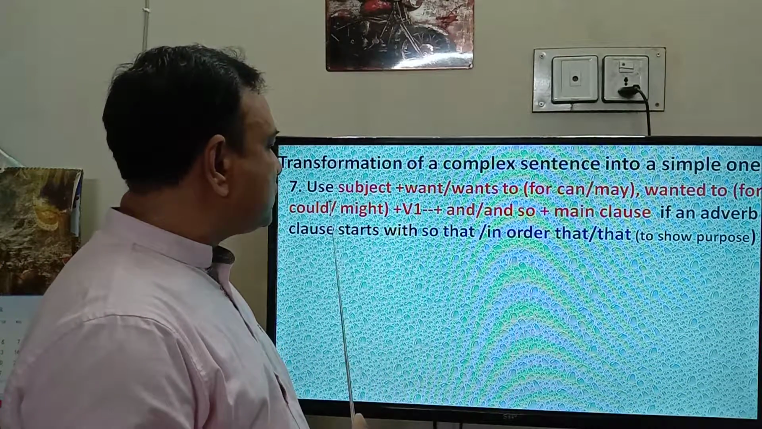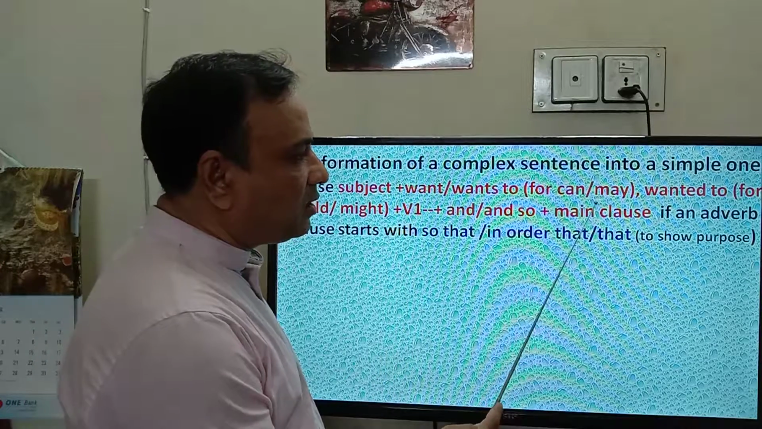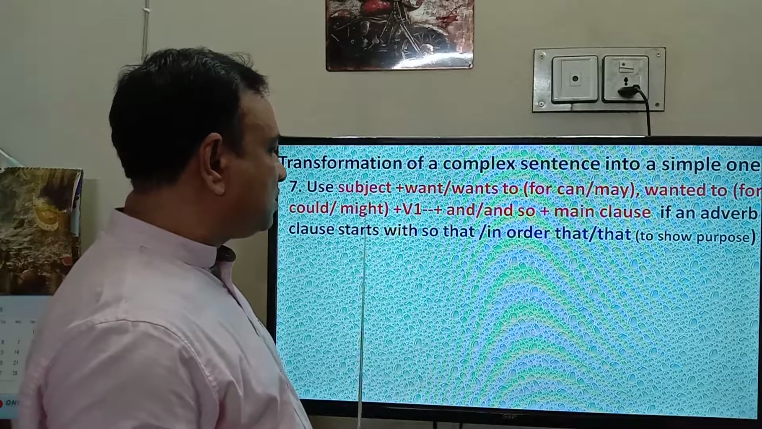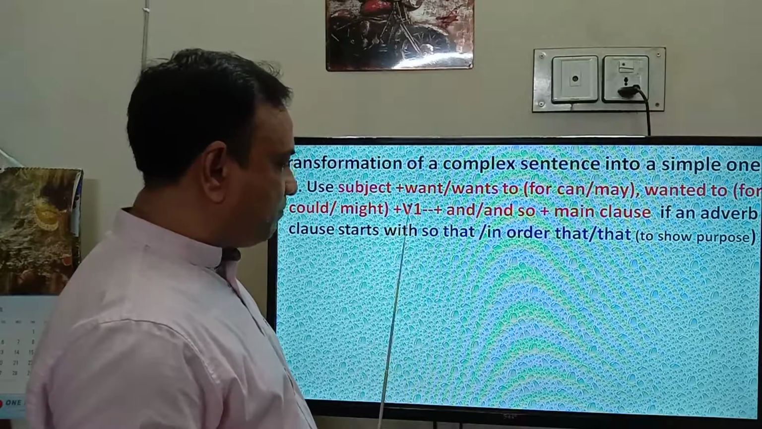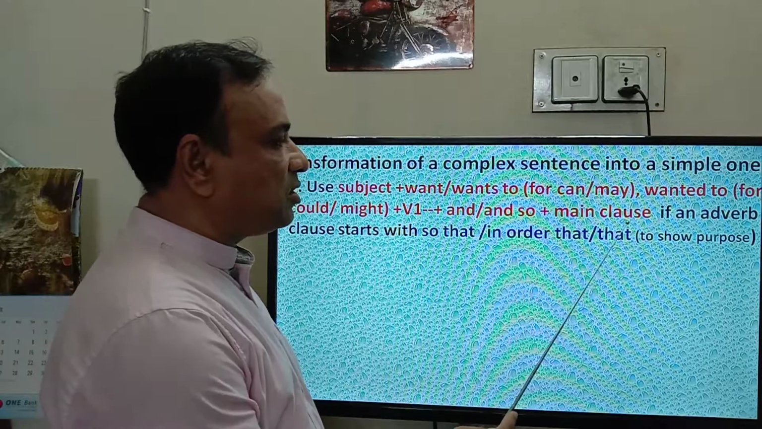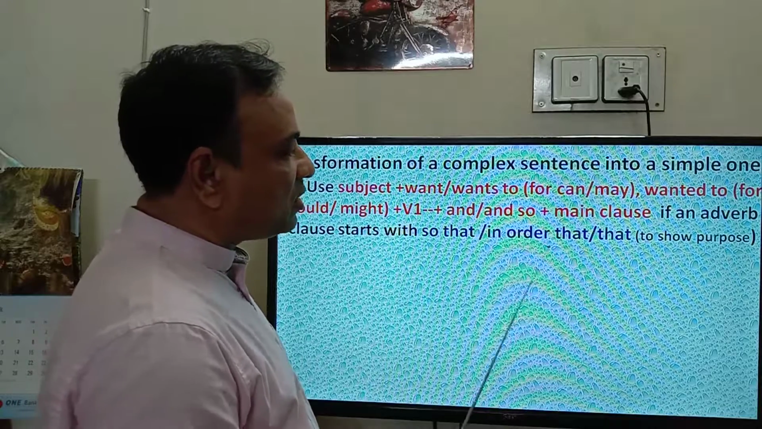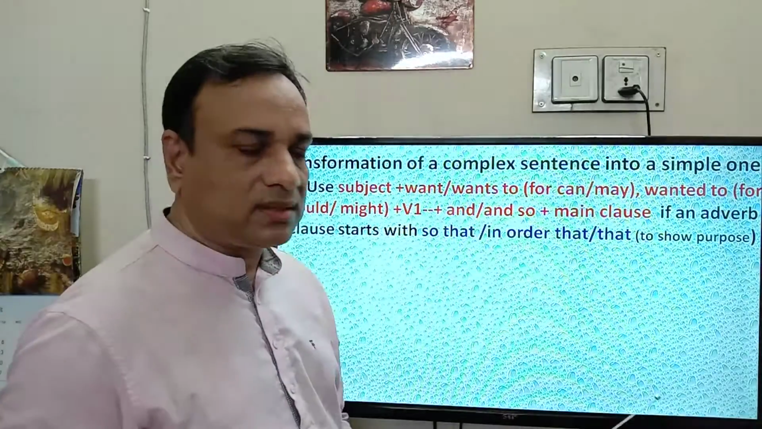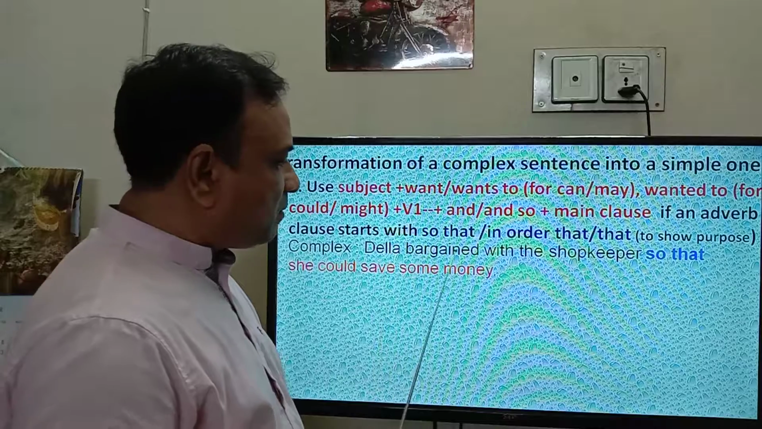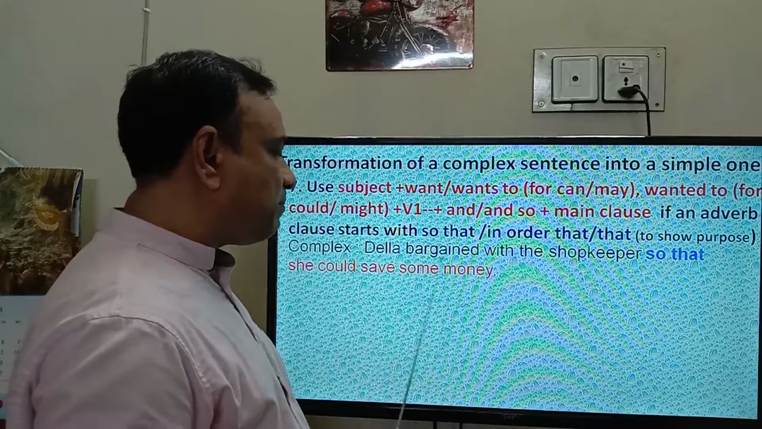Number 7. Use subject plus "wants to" for can or may, or "wanted to" for could or might, plus the verb in present form, plus "and" or "and so", plus the main clause, if an adverb clause starts with so that, in order that, or that, to show purpose. Della bargained with the shopkeepers so that she could save some money.